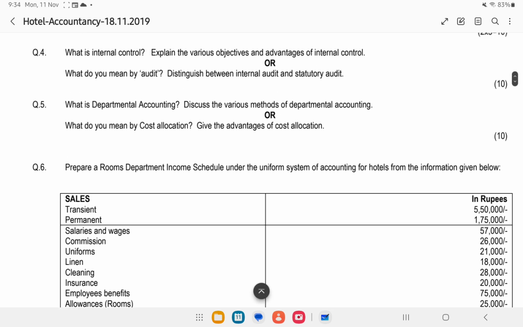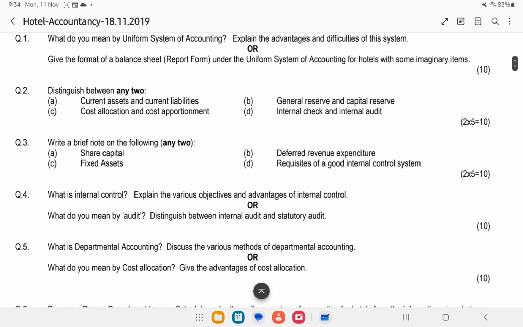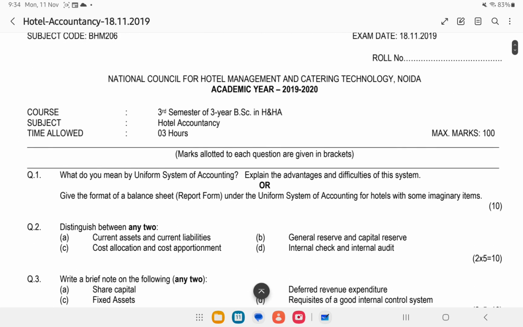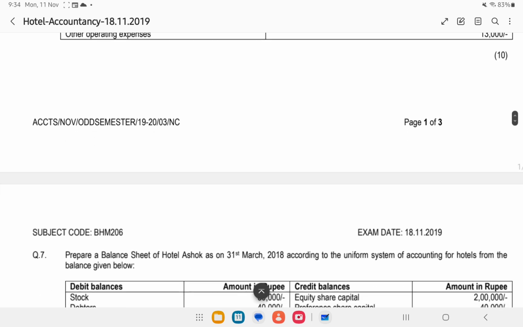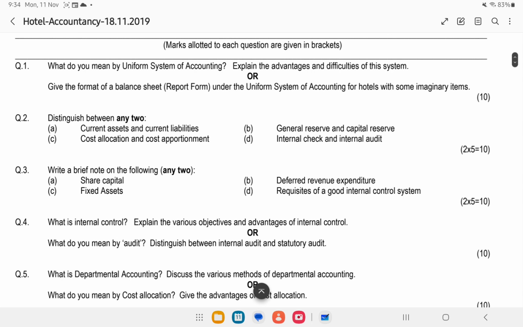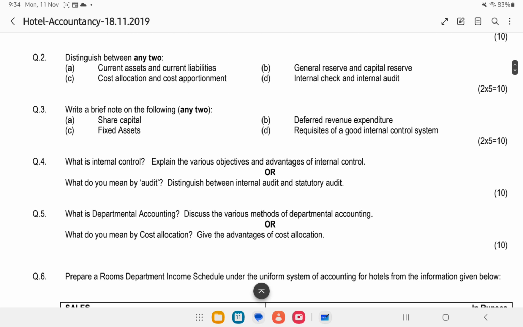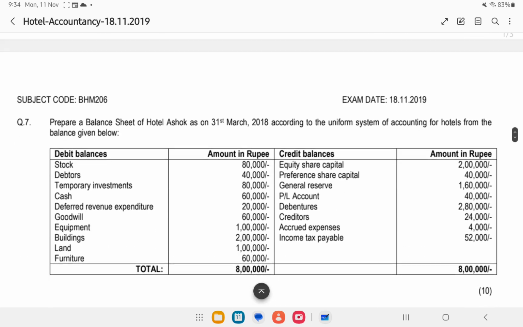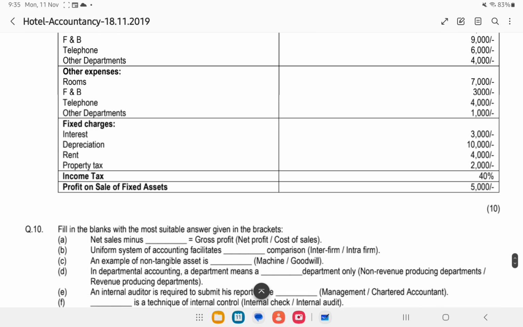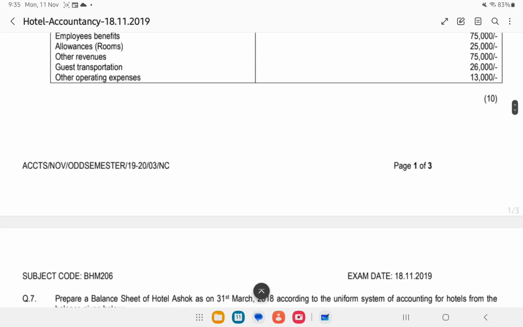Now see, the first 5 questions were only theory questions. This is the usual approach of JNU when they prepare question papers for the practical area. They give the first 5 or 6 questions as completely theory questions with options. That means you have to write one theory question or another theory question. You don't have an option between theory and practical questions. The last few questions will be practical questions with no options. You are supposed to do those. We can see what all questions are there.